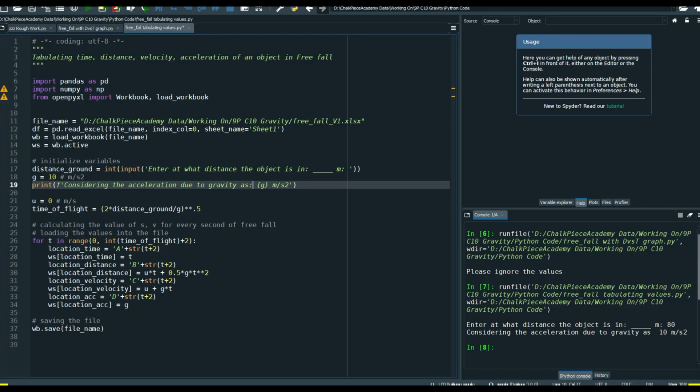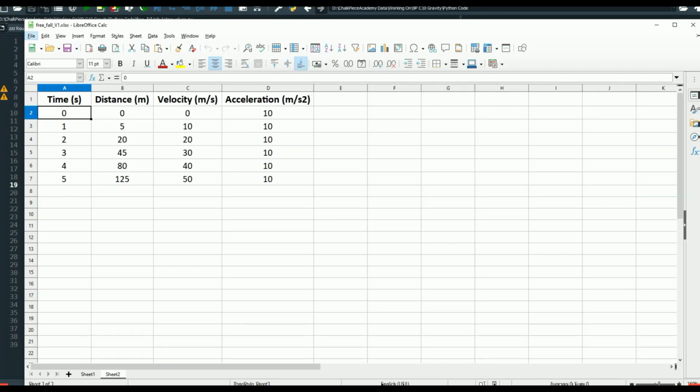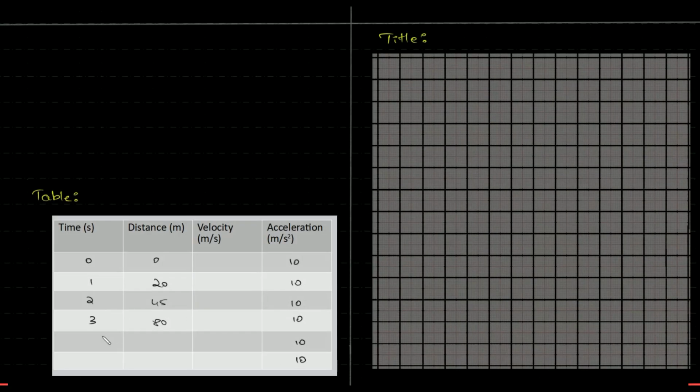Okay, so let me open the file now, just a second. Okay, and these are your values. Can you see that? 0, 5, 20, 45, 80, and the fifth second is 125. Okay guys, so at the fifth second it is 125. 0, 1, 2.